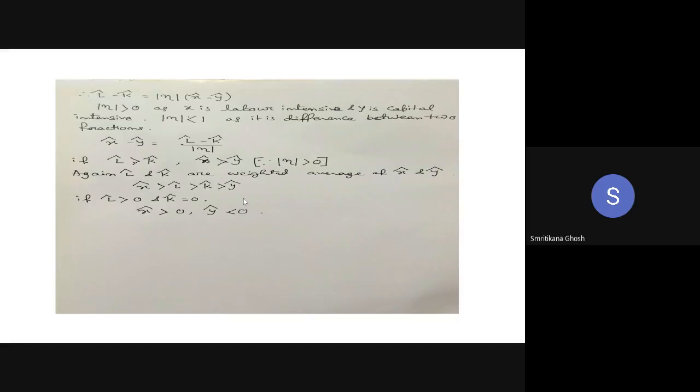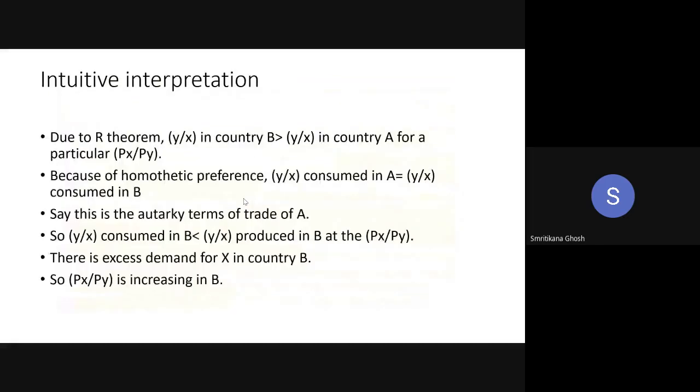So I am going to my next slide. Intuitive interpretation. Look, due to the Rybczynski theorem, Y by X in country B is greater than Y by X in country A for any particular Px by Py, because this is the physical definition of factor abundance. You can write it in terms of A also, no issue. But for a change, we are writing it this way: if Px by Py is constant and country B is capital abundant, then Y by X in country B is greater than Y by X in country A. This is from the Rybczynski theorem.